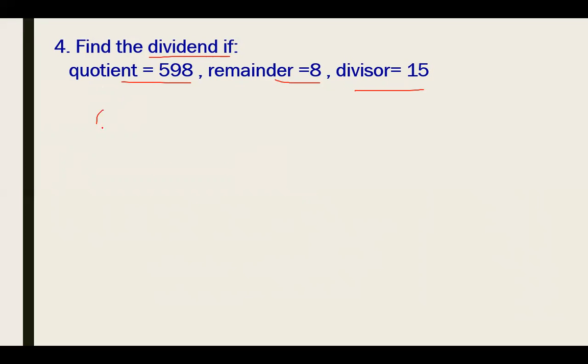So we will use dividend is equal to divisor into quotient plus remainder, right? Then on the right hand side, we will do the calculation.